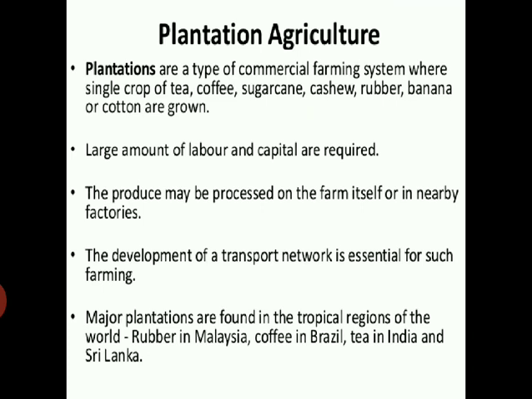Most of the farms have their own production unit, and they sell directly in the market. With the advantages of transportation, communication, and labor, in recent years we can find large development in plantation type farming. The main products are sugarcane, coffee, tea, cashew, rubber, banana, or cotton.